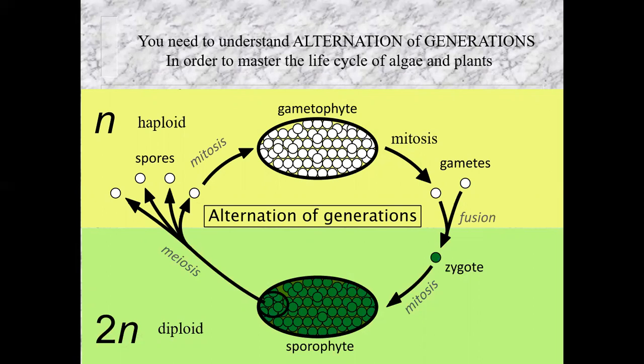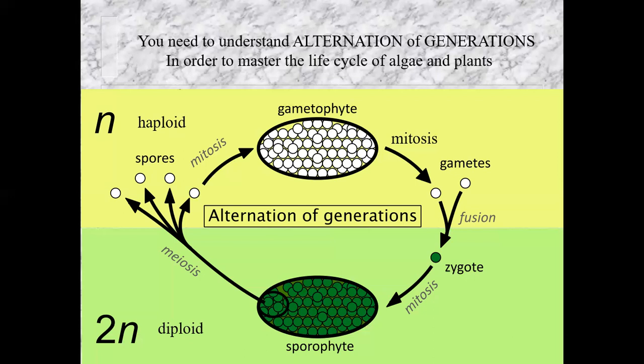Let's start with the gametophyte. A gametophyte is a plant-like creature that makes gametes by mitosis. They are haploid, and those haploid gametes are the eggs and the sperm. If you follow the arrow, you'll see it says mitosis coming from the gametophyte. And those are the gametes, the eggs and the sperm, those white little circles. They will eventually fuse together. They may come from different gametophytes or sometimes even the same one. They will fuse together to create the diploid stage. The first cell of the diploid stage is the zygote, or the fertilized egg.